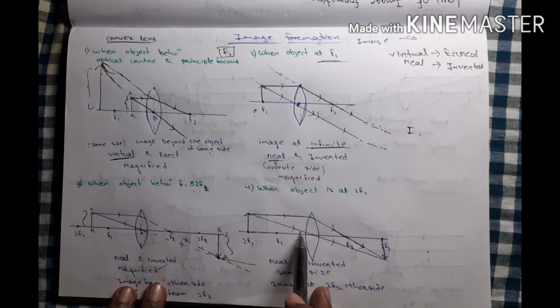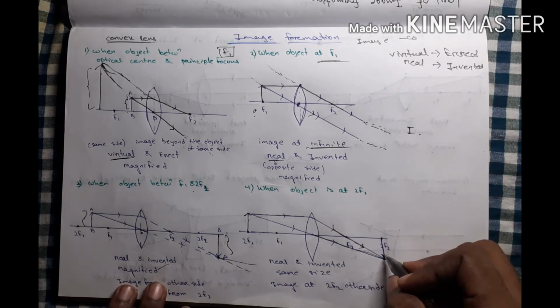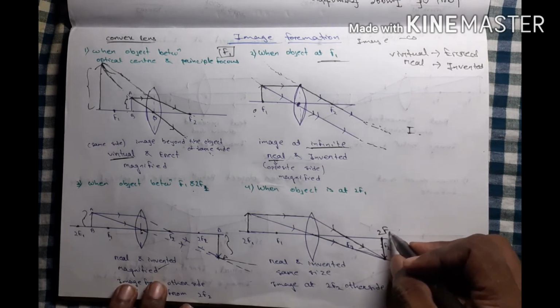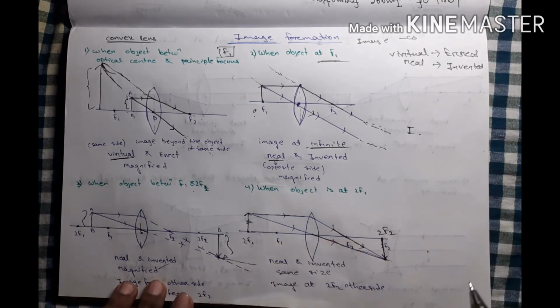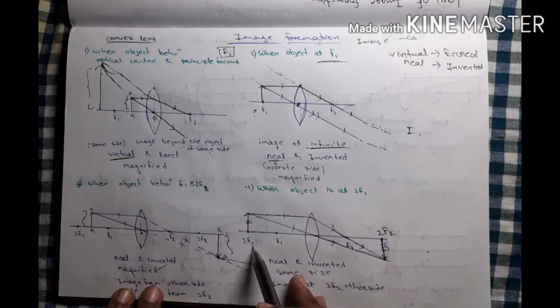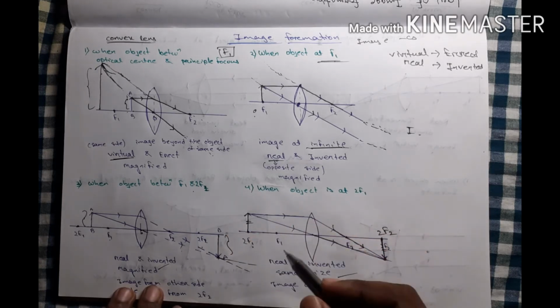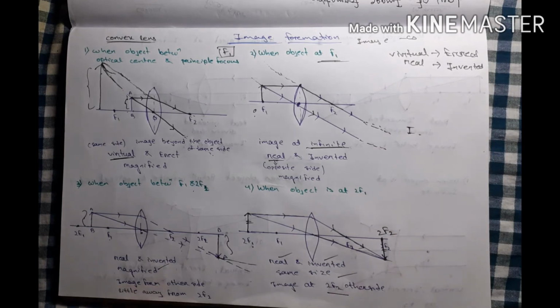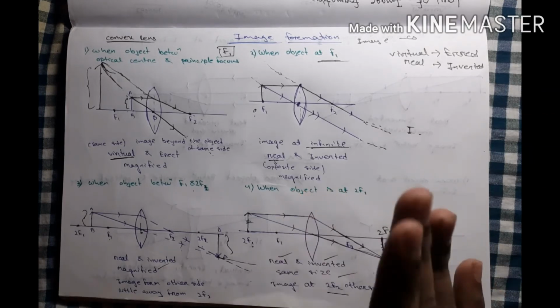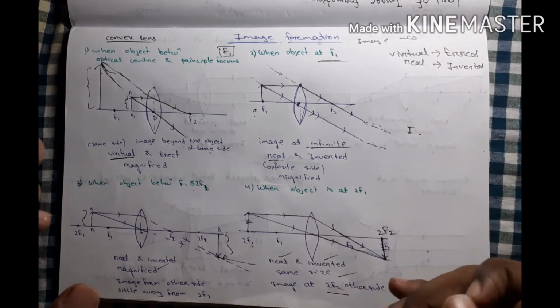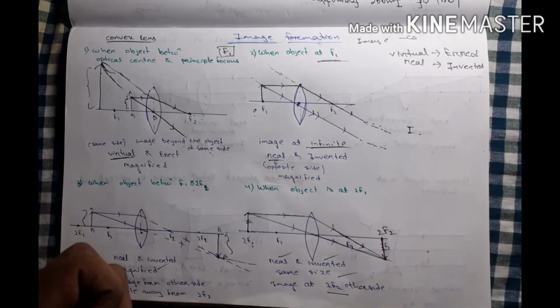Another ray is passing through the optical center, there is no deviation, they meet here. If I increase this line, then this point is 2f2 and this size will also be equal to this size. When the object is at 2f1, the image is at 2f2 and it has the same size. Due to the alternate position of object and image, it is real and inverted. Understand? Simple way: if anyone asks you this condition, then put it on your ray diagram, take some time for a rough sketch and get your answer.